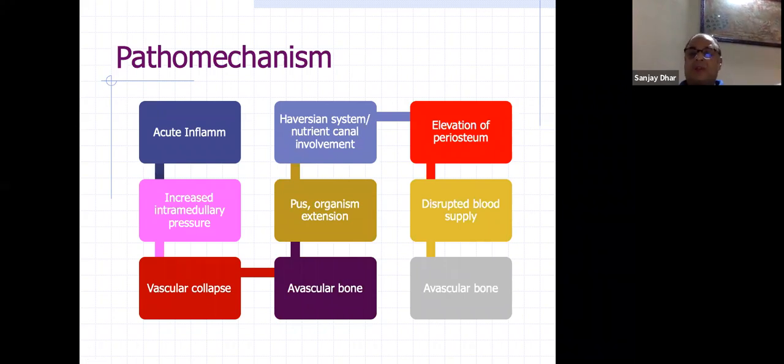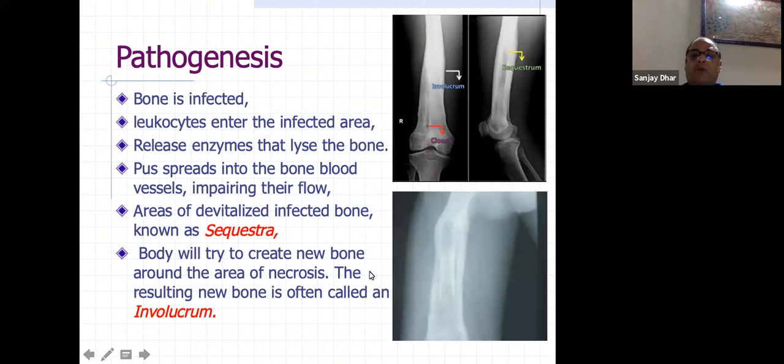Even in management, you have to keep this in mind. When you are getting the patient, you have to decide the protocol. There are very clear-cut mechanisms which are working, and that is what you have to stop. So the bone is infected, leukocytes enter the infected area, there is release of enzymes that lyse the bone, and pus spreads into the bone and blood, which I told you. So there is an area of devitalized bone.